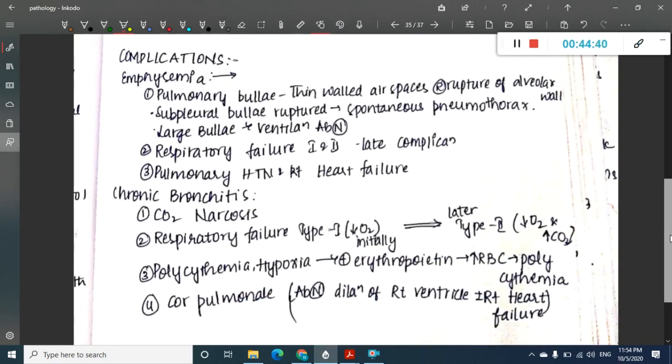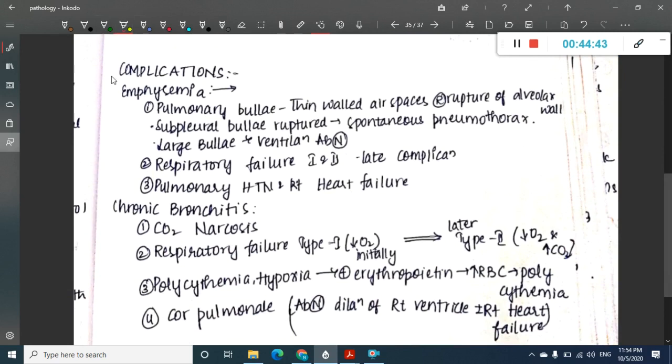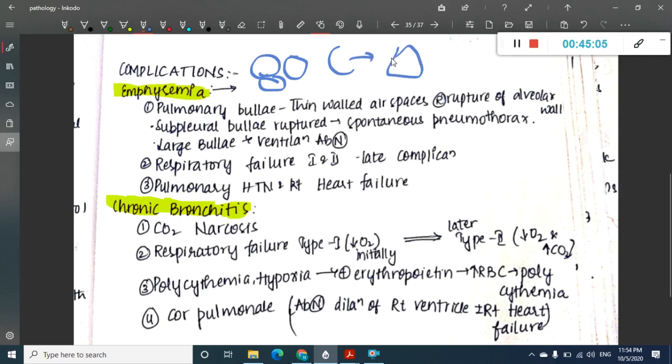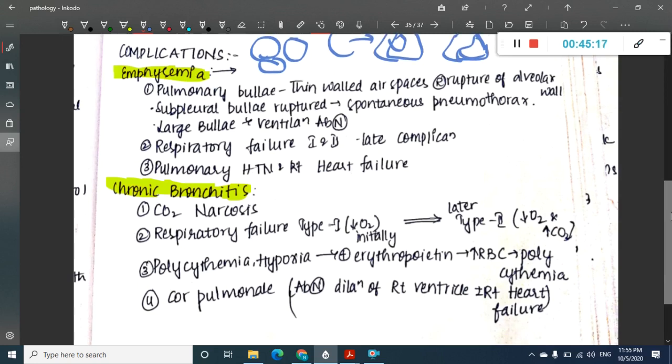Then the complications. These are complications of emphysema and complications of chronic bronchitis. Most of them I have already told you. In emphysema, there is dilatation of air spaces, and as a result these thin air spaces will rupture and form bullae, and these ruptured bullae can result in spontaneous pneumothorax. This is the pleura, and this can result in spontaneous pneumothorax. There can be respiratory failure. Definitely, I have told you there will be pulmonary hypertension and heart failure also.